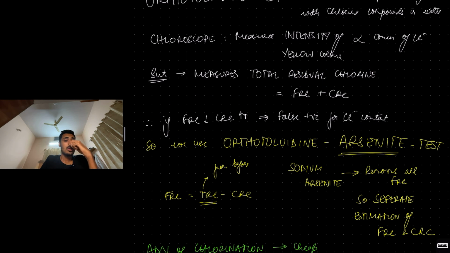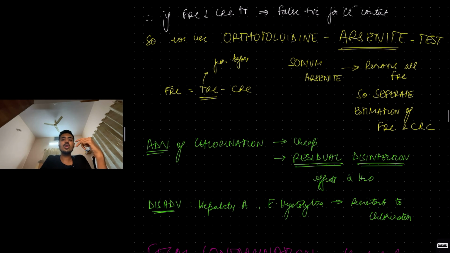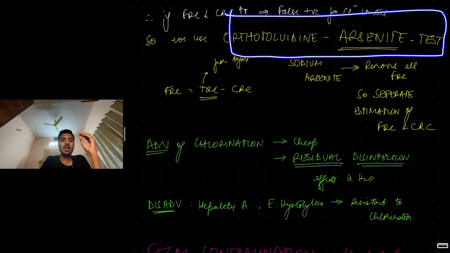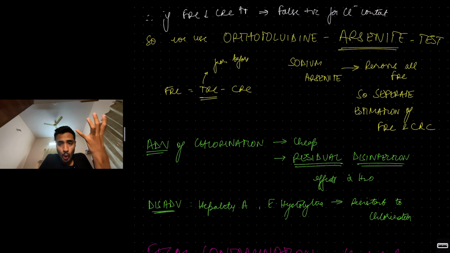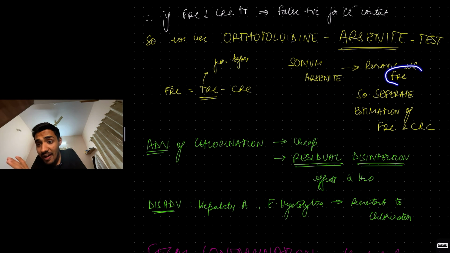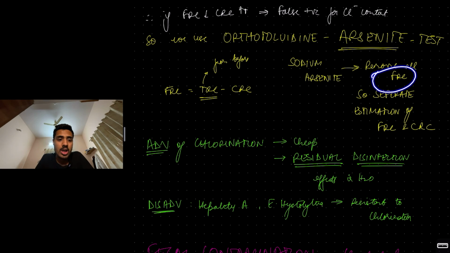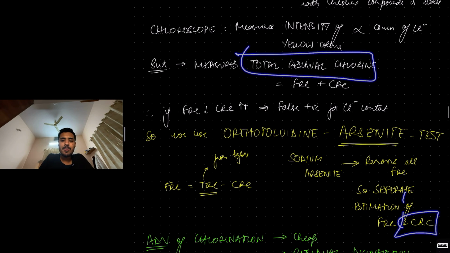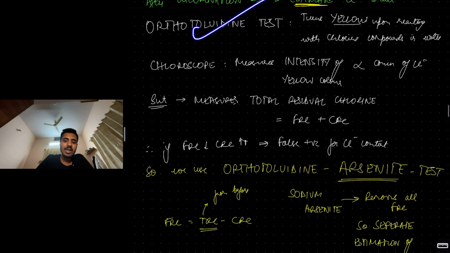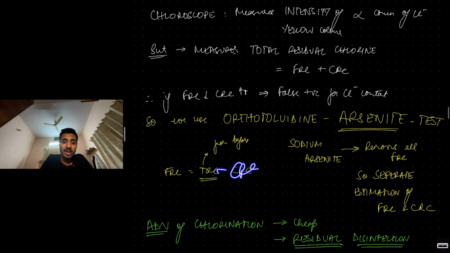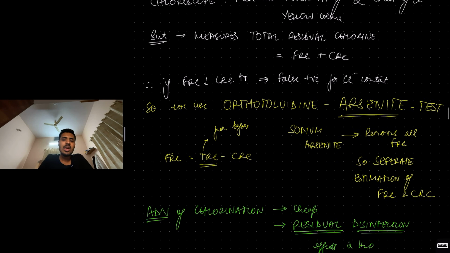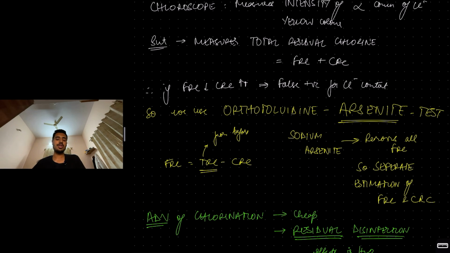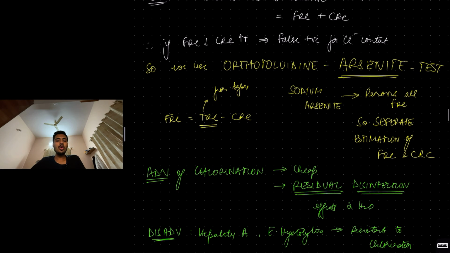So to bypass this, we do something known as the orthotoluidine arsenite test, where we add sodium arsenite that removes the FRC, not the CRC. It removes the FRC, free residual chlorine. So now I'm able to separately estimate the CRC. When I get to know the CRC value by itself, I already know the TRC. I just subtract: total residual chlorine from the orthotoluidine test minus combined residual chlorine after adding sodium arsenite, the orthotoluidine arsenite test. I get to know the free residual chlorine. Understood? Basic logic. So that is how we estimate the chlorine levels.